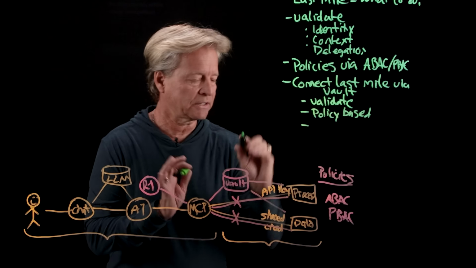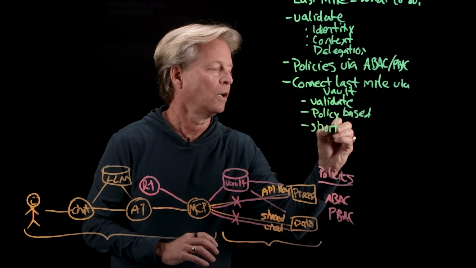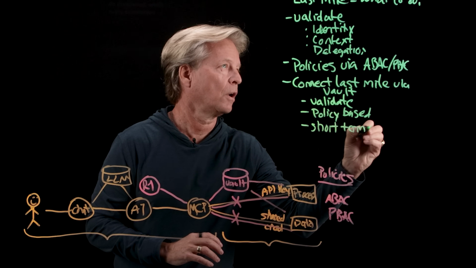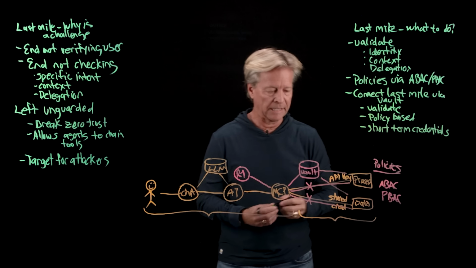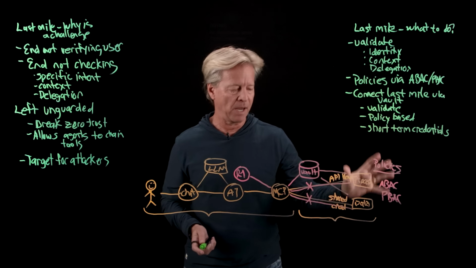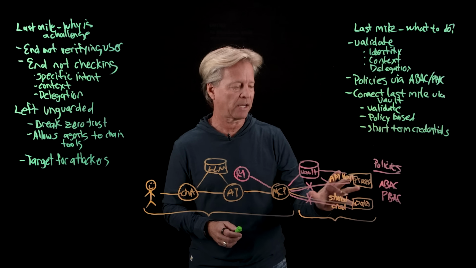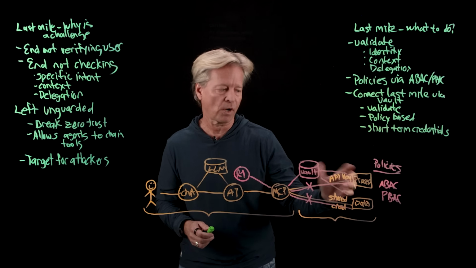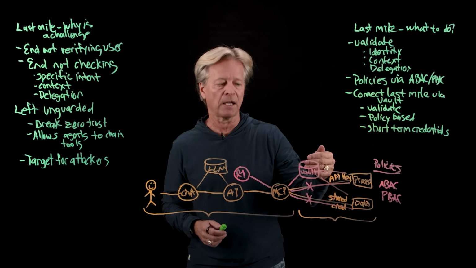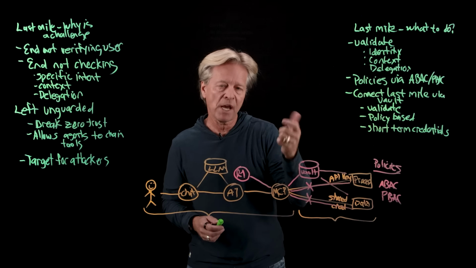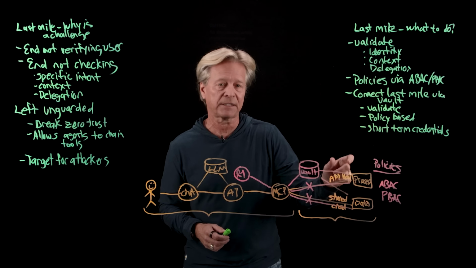And the nice thing with this is we can actually now start issuing short-term credentials. In other words, instead of having long-lived API keys or long-lived shared credentials on the back end, we can actually start doing credential management and access management, bring those in and do a rotational thing where we can assign a new credential to access the back end.